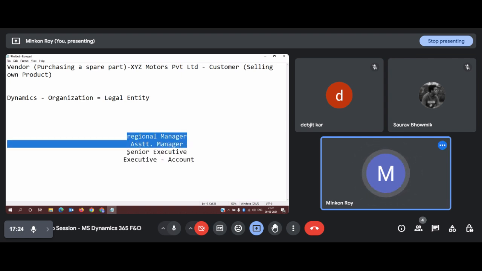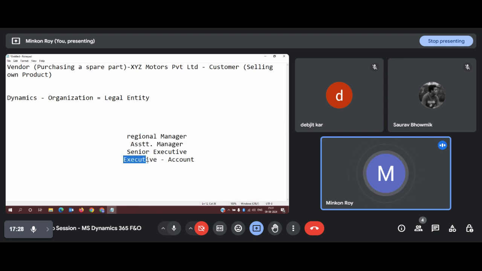Means one senior executive has provided the green signal, like okay, the transaction that has been entered by the executive is totally fine, and I validate and approve the same. Once this senior executive approves, the assistant manager will again revalidate the transaction, and if found okay, he will complete the transaction by posting it. Once posting is done, the transaction will be recorded into the books of account.